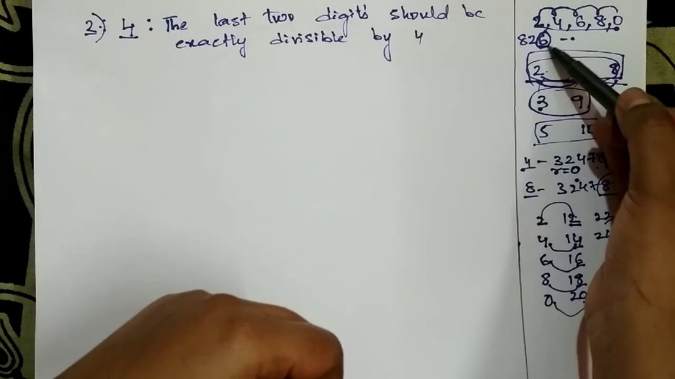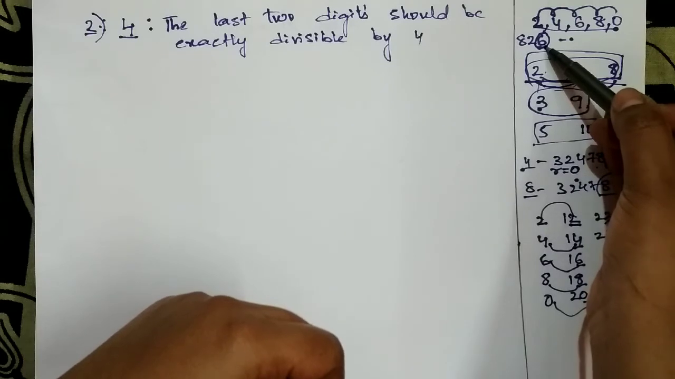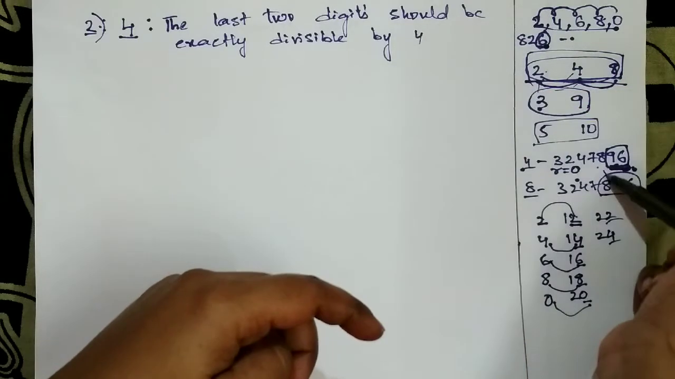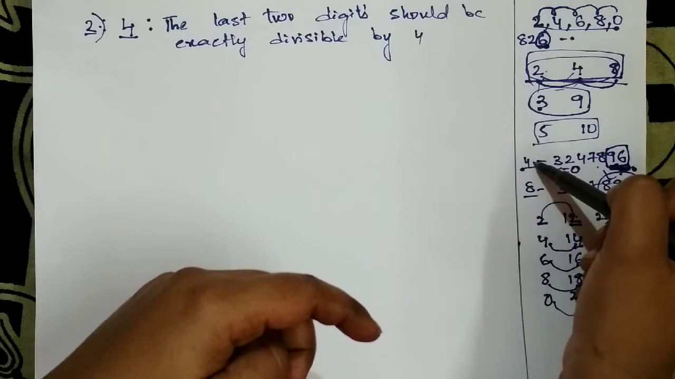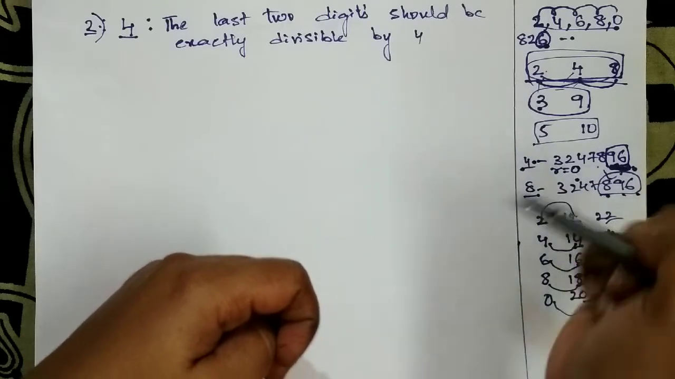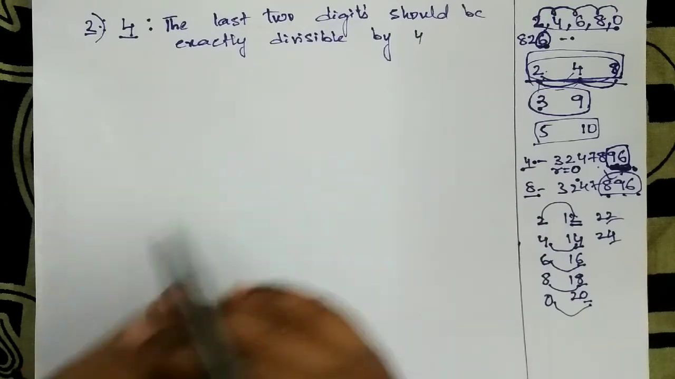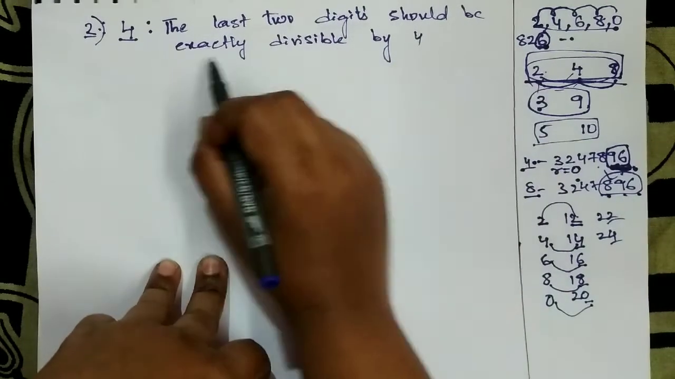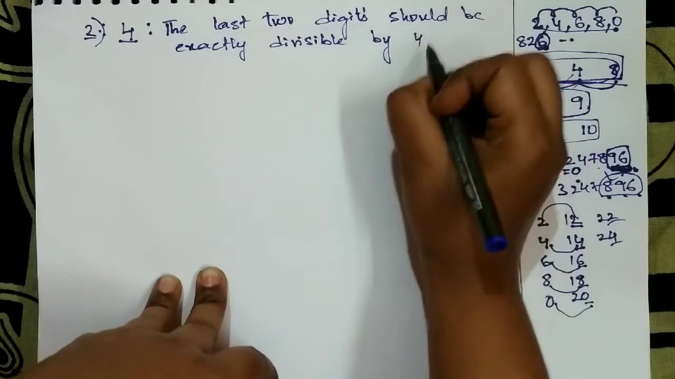The same thing will repeat. Means the last one digit should go in the 2 table for the 2 rule, and the last 2 digits should go in the 4 table for the 4 rule. The last 3 digits should go in the 8 table for the 8 rule. Easy. So the last 2 digits should be exactly divisible by 4.